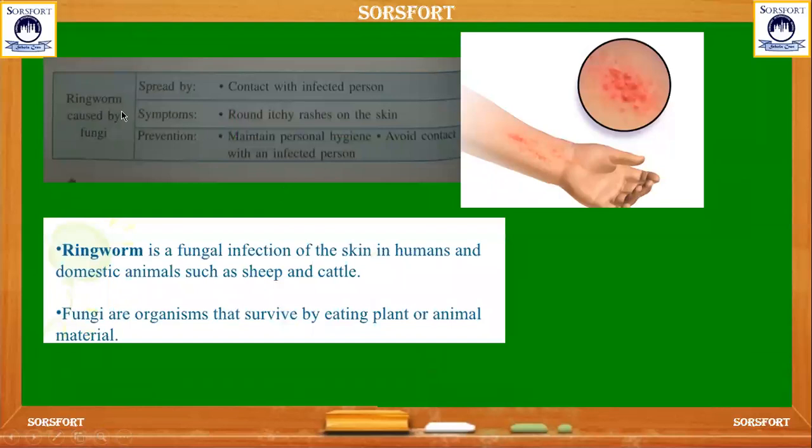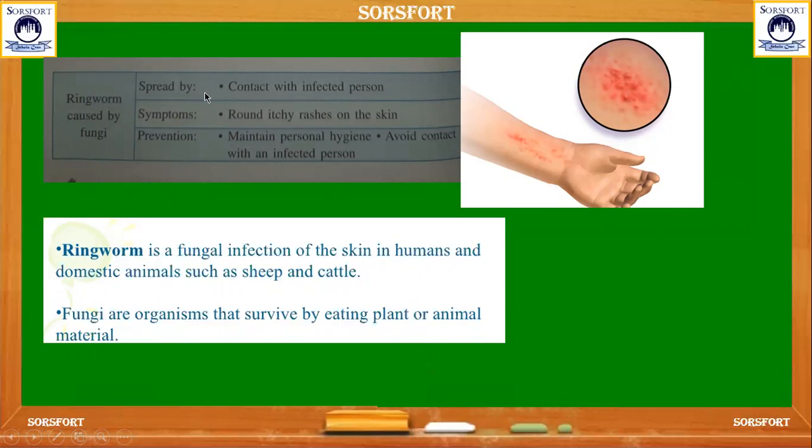And here we can find ringworm. It is also a communicable disease which is caused by a fungus. It is an infectious disease of the skin found in humans and also in some animals like sheep and cattle, where the fungus is a microorganism that survives by eating plant and animal materials. It infects humans and cattle, and these are the ringworms we can see here.